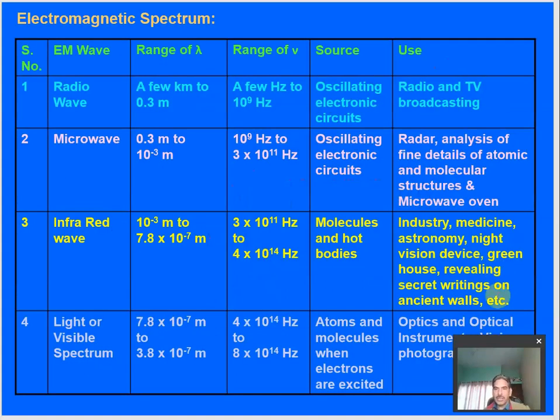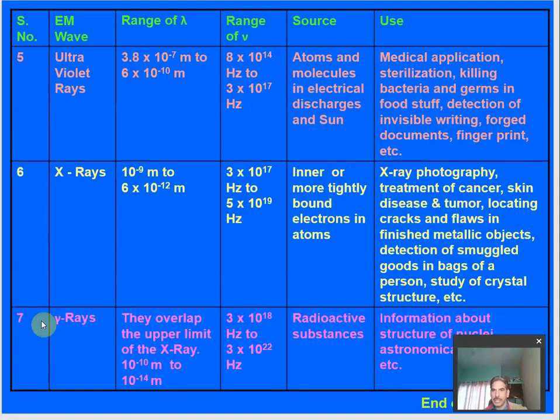There are different kinds of electromagnetic waves. You can have a view of it. All these electromagnetic waves are called the electromagnetic spectrum, just as we discussed the optical spectrum of 7 colors. You can read about all these electromagnetic waves, their wavelengths, their frequencies, their sources, how they are produced, and their uses. This is for your reading purpose and understanding.